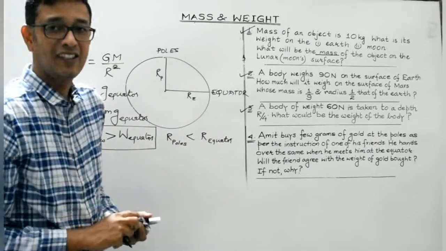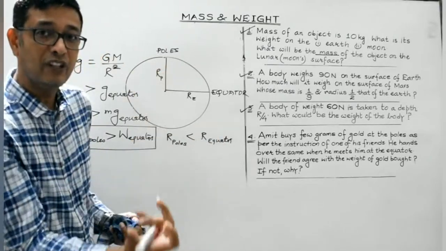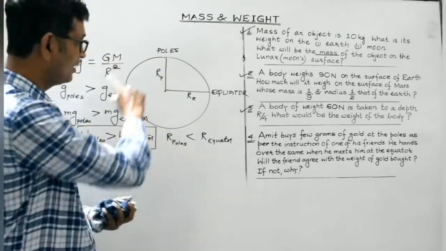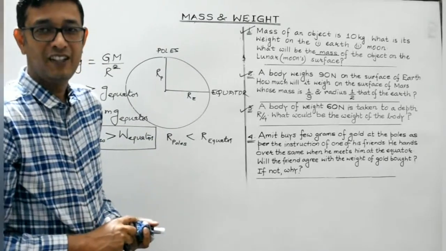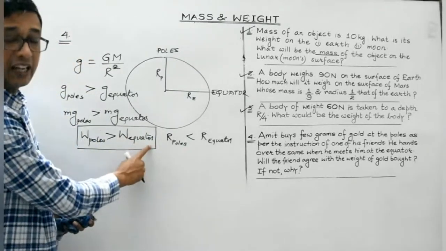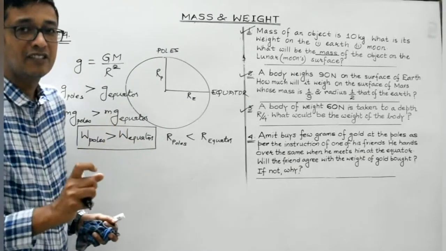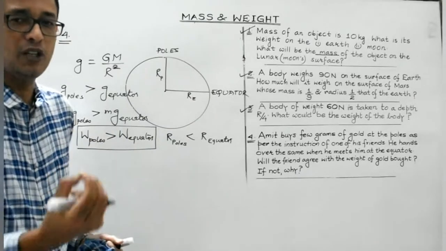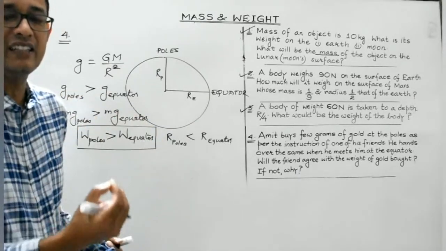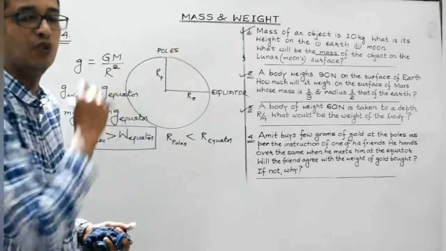But in case Amit is able to convince his friend scientifically with this logic, then his friend might get convinced. Isn't it? So definitely at the equator, the weight of the given amount of gold will certainly decrease by a very small amount, but it will certainly be less than the weight of the gold at the poles.